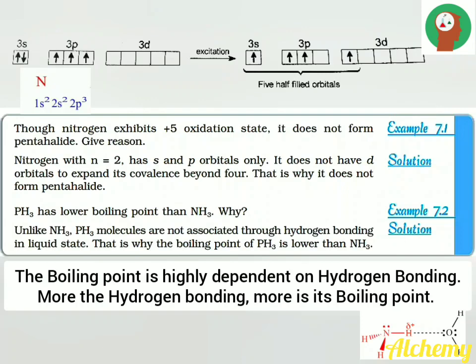Next question. Phosphine has a lower boiling point than ammonia. Why? The answer is, unlike ammonia, phosphine molecules are not associated through hydrogen bonding in the liquid state. That is why the boiling point of phosphine is lower than ammonia. Boiling point highly depends upon hydrogen bonding. The more the hydrogen bonding, the higher the boiling point.